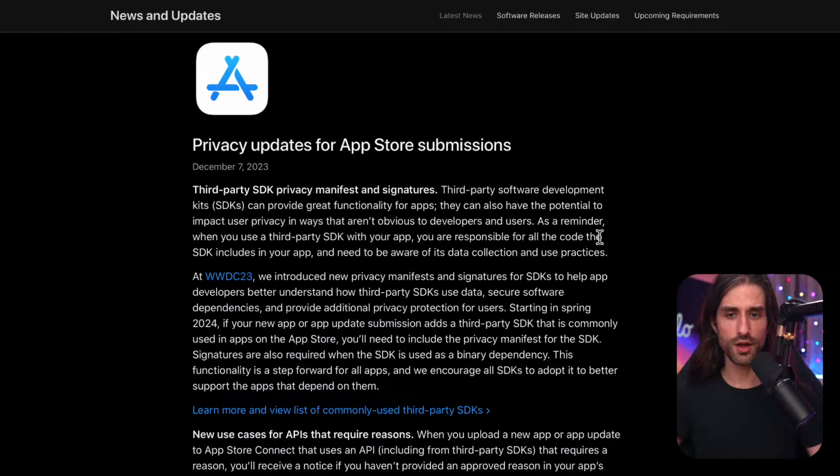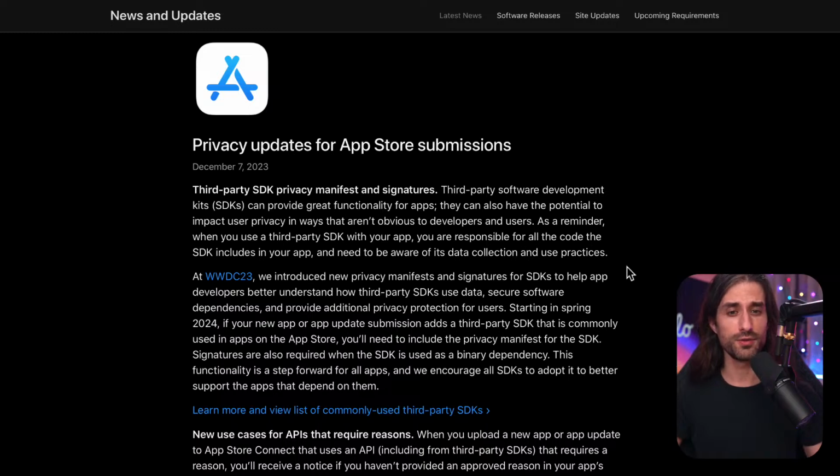So as a reminder, when you use a third-party SDK with your app, you are responsible for all the code the SDK includes in your app and need to be aware of its data collection and use practices. This is a message that Apple has been pushing a lot for quite some years. I remember doing a developer lab on a completely different topic during the summer of 2019, so 5 years ago already.